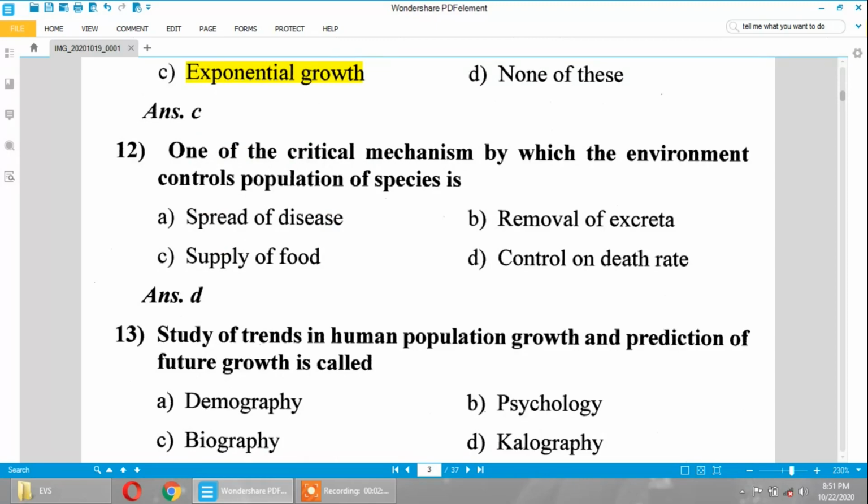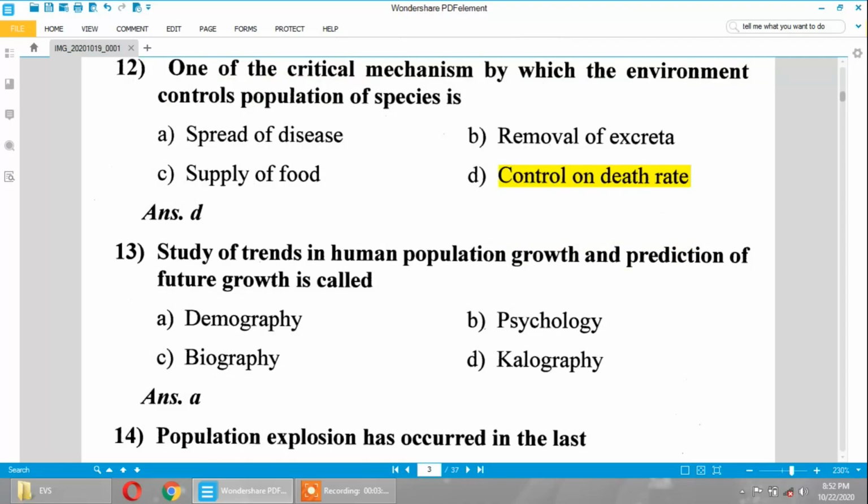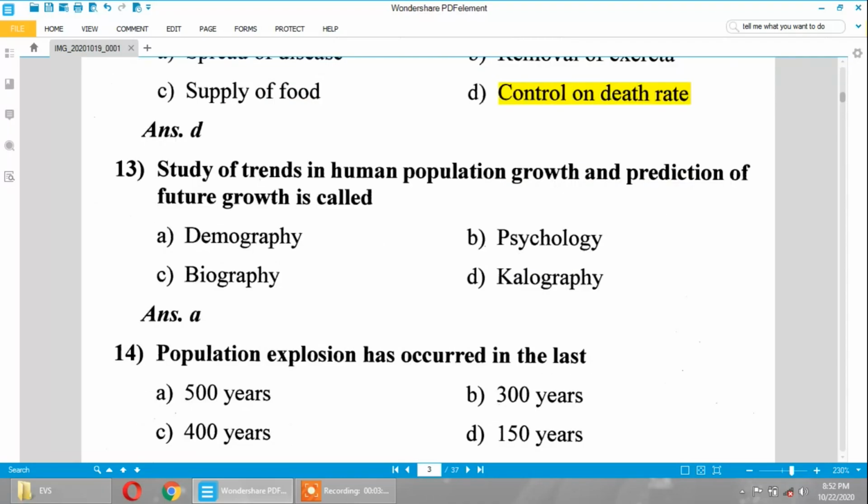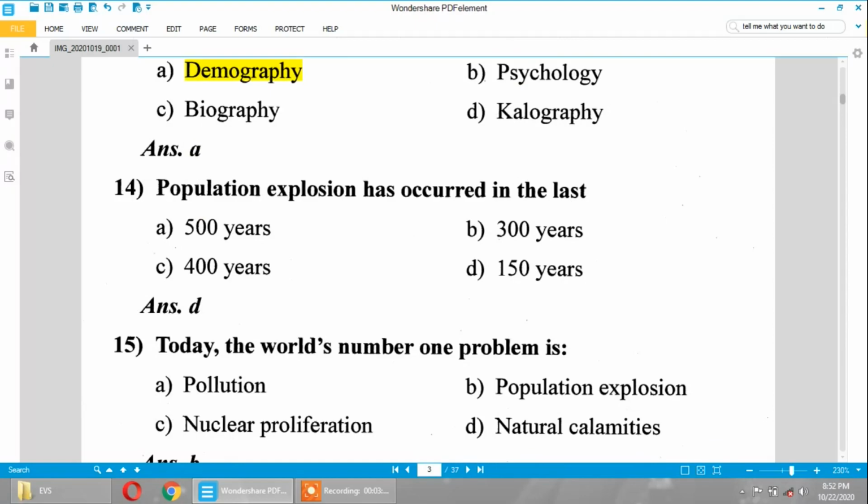One of the critical mechanisms by which the environment controls population of species is called control on death rate. The study of trends in human population growth and prediction of future growth is called demography. I already told that, demography.